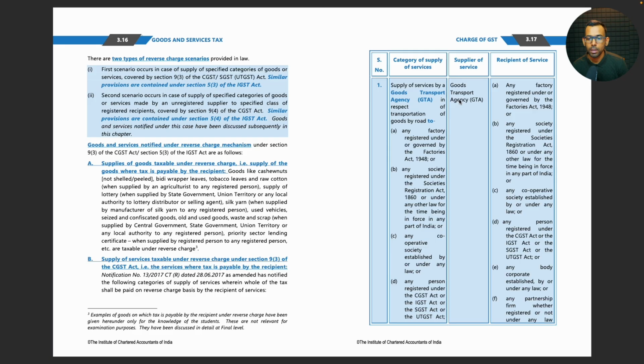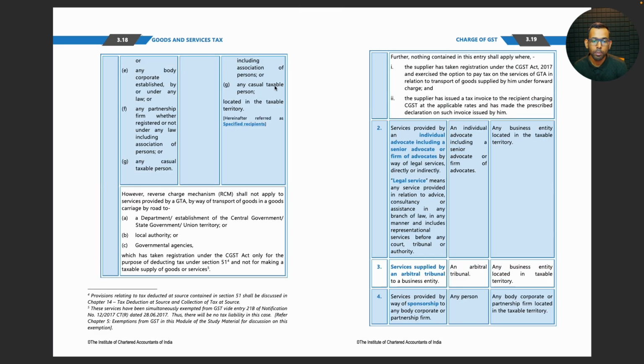Service, who provides it? Goods transport agency. And then these are the recipients of services. Okay, factory, societies registered under Societies Registration Act, and then cooperative society, and then any registered person, any company, any partnership firm, and any casual taxable person located in the taxable territory, hereinafter referred to as specified recipients.